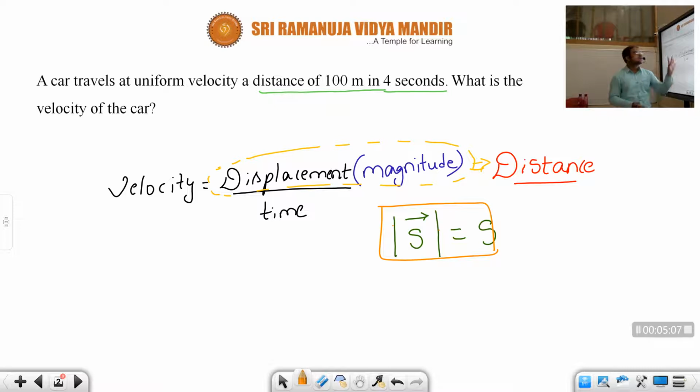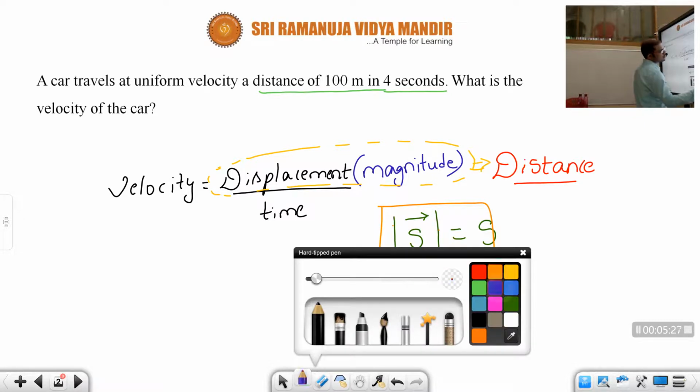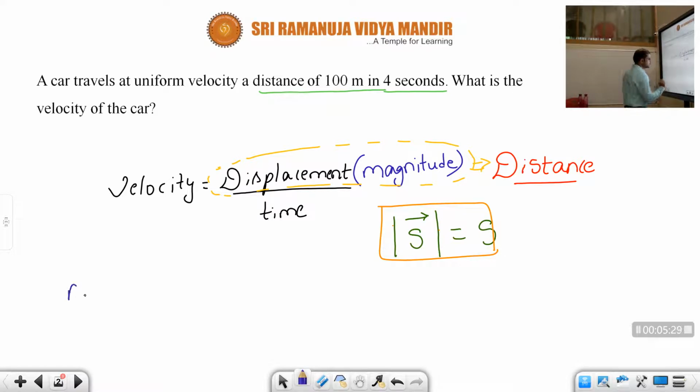In this question he has given distance and is asking about velocity. You need not be confused here. He has given the magnitude of displacement, children. What is that magnitude of displacement? Distance.